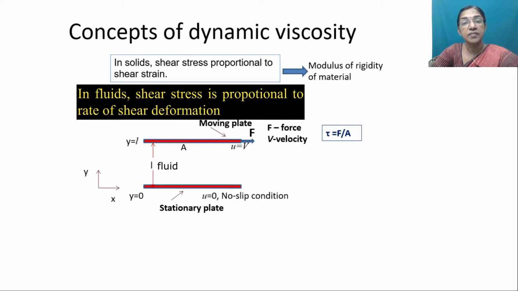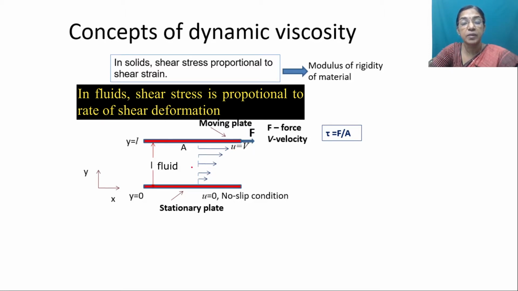v. So velocity is varying from u equal to 0 at the bottom plate, and u will be equal to v, the maximum velocity, nearer to the moving plate. So you can see a velocity gradient which varies from u equal to 0 at the bottom plate to u equal to v at the top. So there is a velocity gradient that is existing. This velocity gradient we can call du by dy, or it is proportional to v by L.